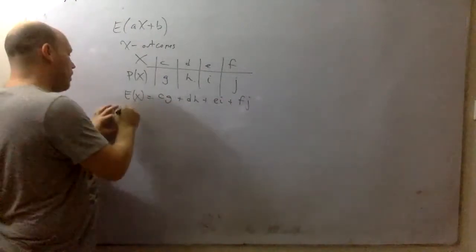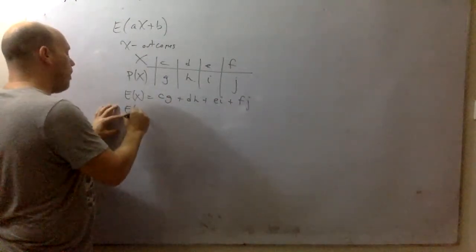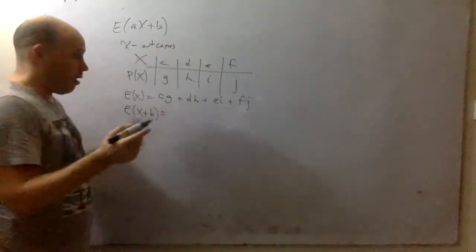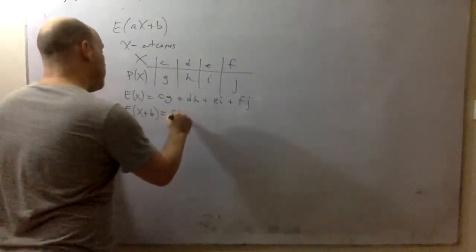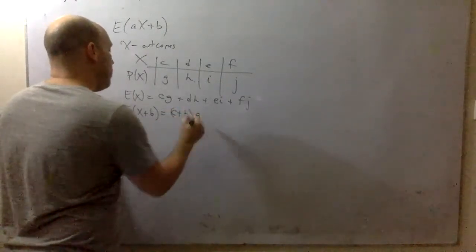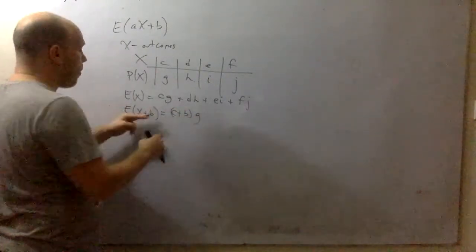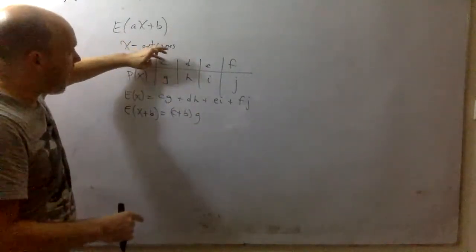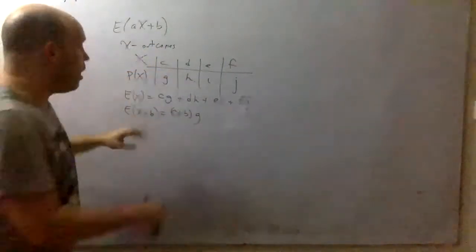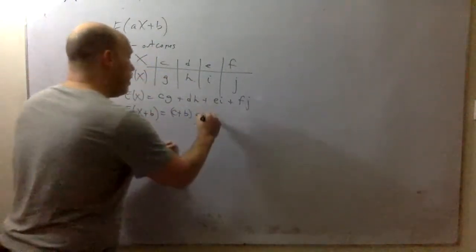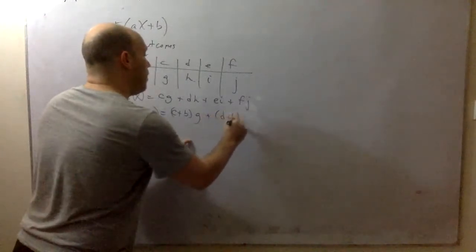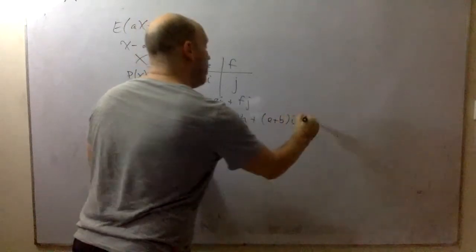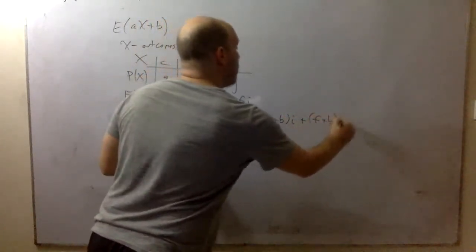Fine. What is the expectation of X plus b? So you say, okay, well, it's C plus b times G. So we're changing the data, but the data is still connected to the probability. So it's C plus b times G, plus D plus b times H, plus E plus b times I, plus F plus b times J.